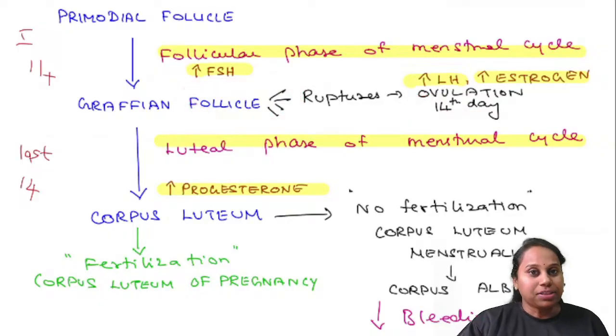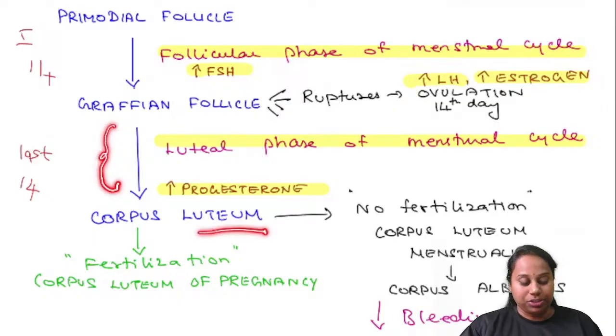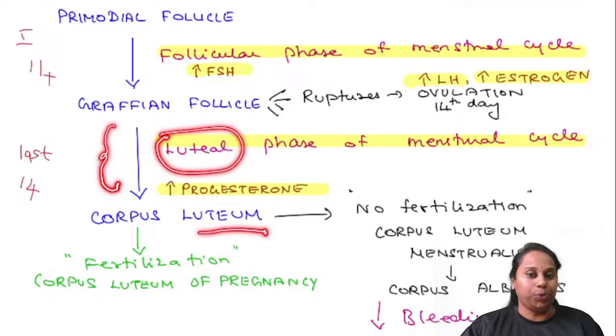What is the fate of this Graafian follicle? The ruptured Graafian follicle, the secondary oocyte is released. But what is the fate of this follicle? This follicle is converted into a corpus luteum. That is why the last 14 days of the menstrual cycle is called the luteal phase, because there is formation of corpus luteum. Corpus luteum begins to produce the hormone progesterone.